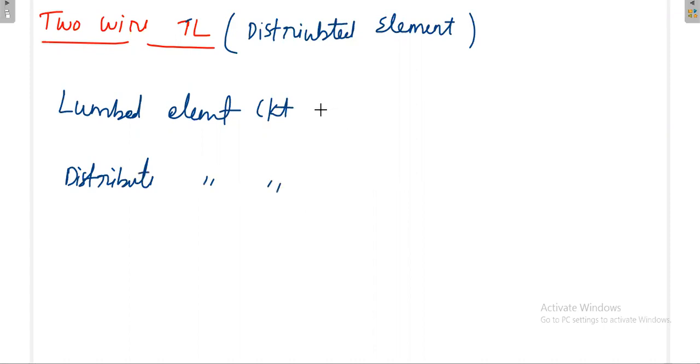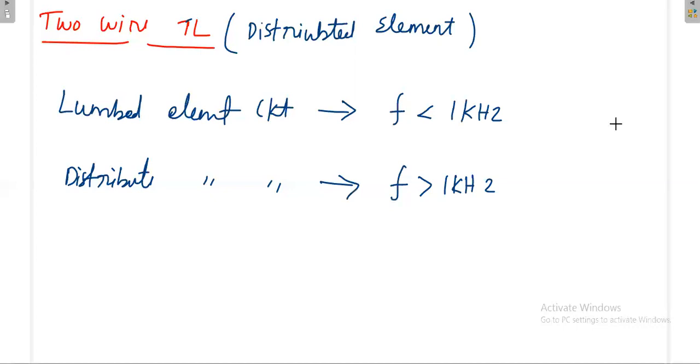Whenever your frequency of operation is less than 1 gigahertz, that means you are dealing with a lumped element circuit. Sorry, not 1 gigahertz, 1 kilohertz. Whenever you are operating with frequency less than 1 kilohertz, you can use a lumped element circuit. Whenever it is greater than 1 kilohertz, then we have to use a distributed element circuit.